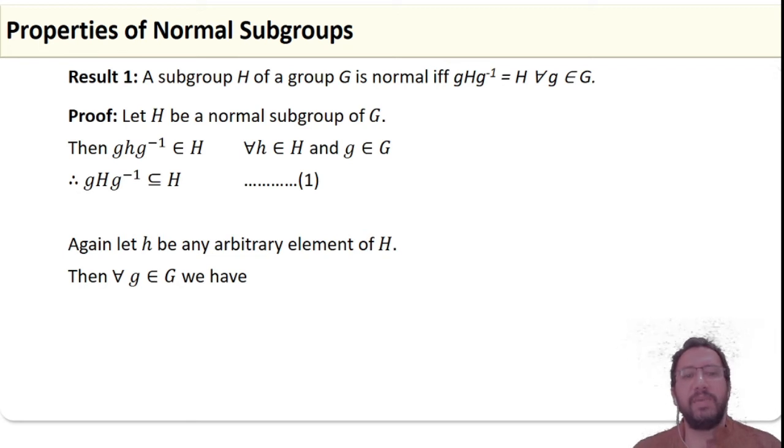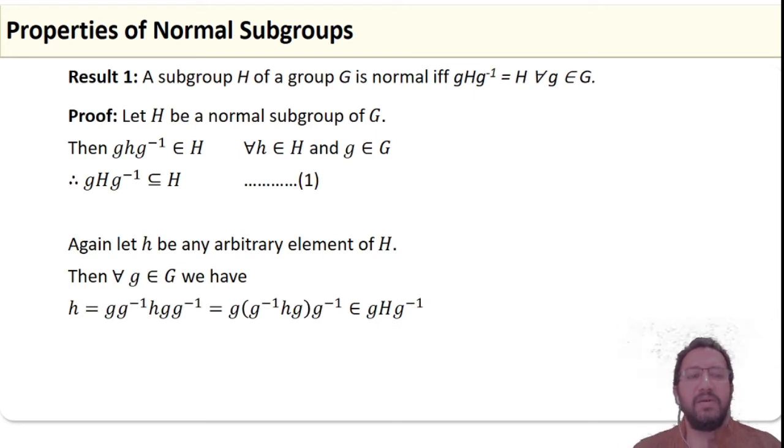Again, let h be any arbitrary element of H. Then for all g belongs to G, we can write h as e h e, where e is the identity element of the group. Then e can be written as g g inverse. So that is the idea we are using here. We introduce g g inverse, which is e, into h, again g g inverse, and using associativity, we can write g (g inverse h g) g inverse, and quite naturally it belongs to gHg inverse.